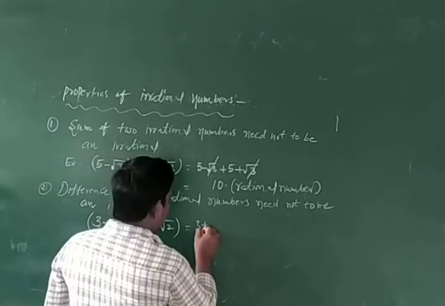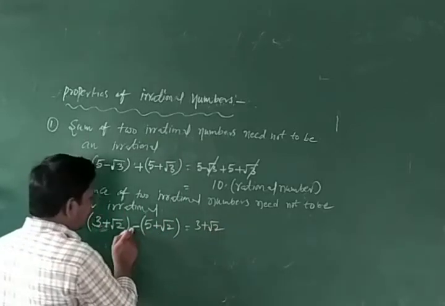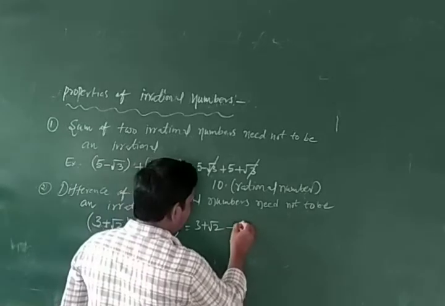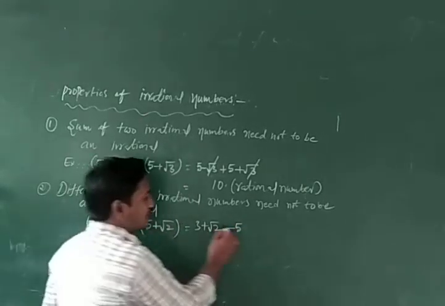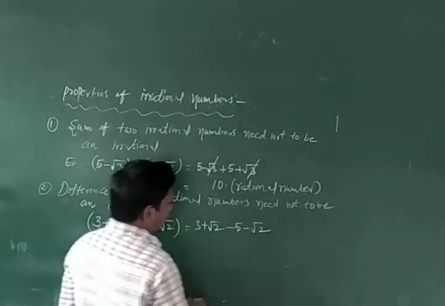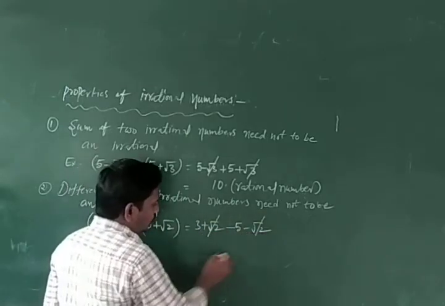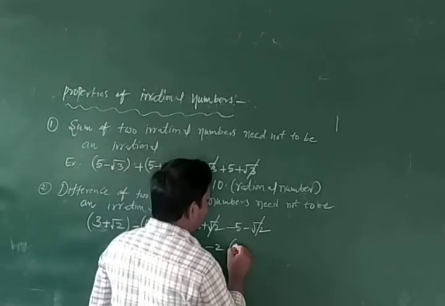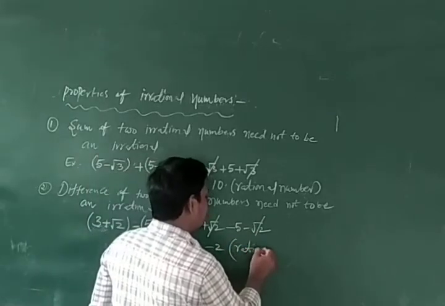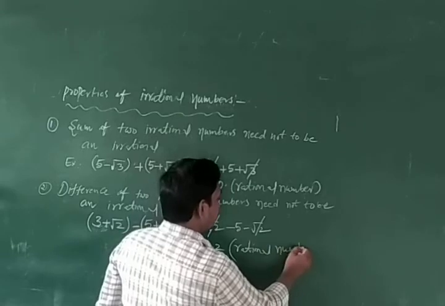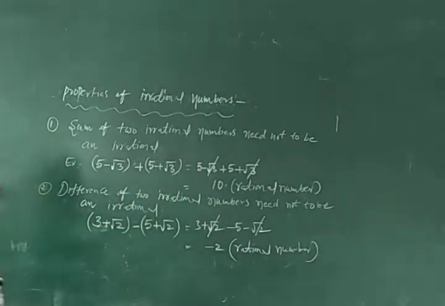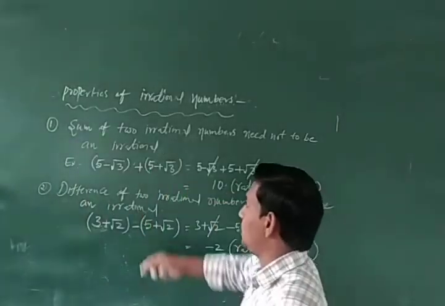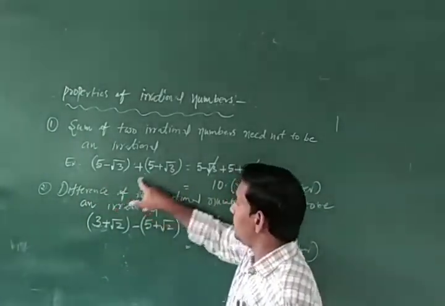Okay, 3 plus root 2 minus, into plus minus 5, minus into plus minus root 2. Plus root 2 minus root 2 both cancel. 3 minus 5 is minus 2. Minus 2 is a rational number. Okay, the difference of two irrational numbers need not be an irrational number. This is an irrational number, this is irrational.